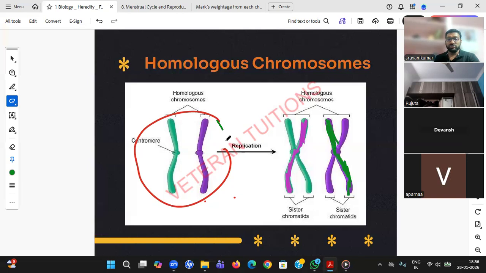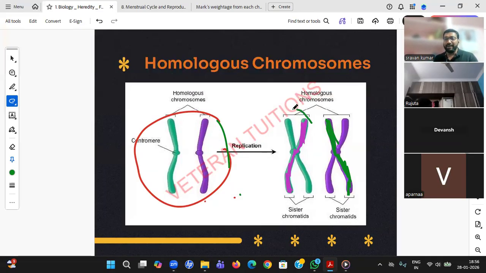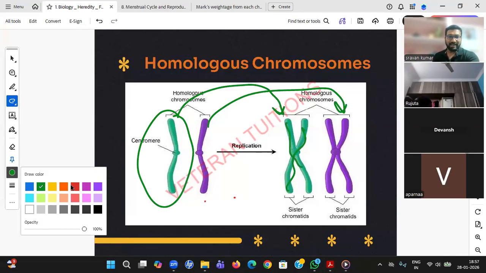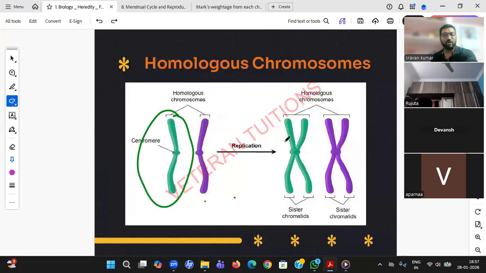Again, I am repeating. You are thinking that, sir, they got fertilized, now they want to replicate. That means one cell wants to become two cells, so the entire thing will be copied like this, green and blue fuse. No, that will not happen. Copying means copying the exact chromosome only. This will be copied 1, 2. This will be copied again 1, 2, a pair like this. Fusion will not happen. No, students, that doesn't happen here.